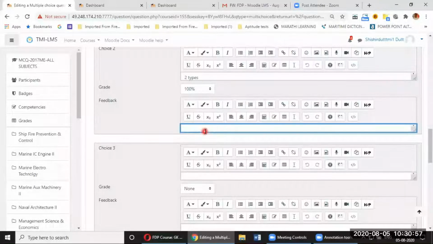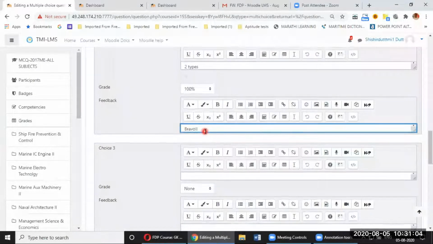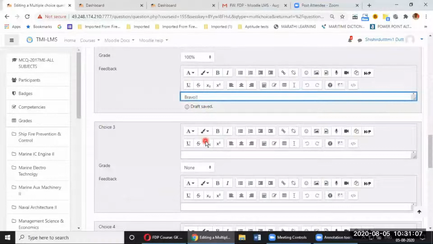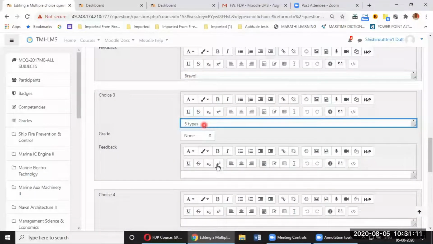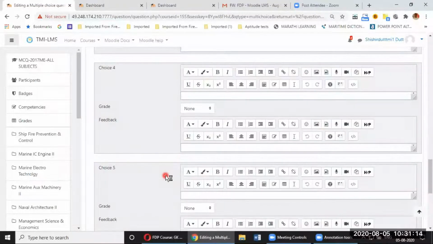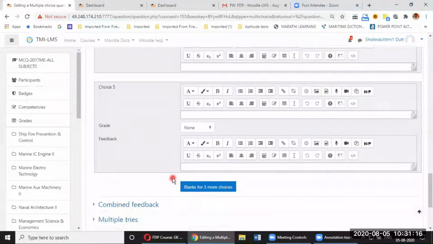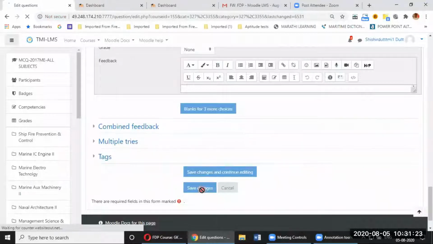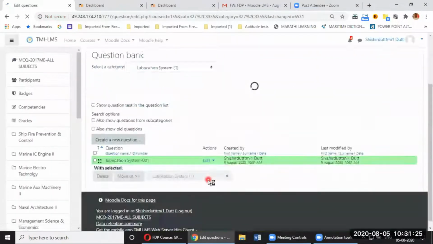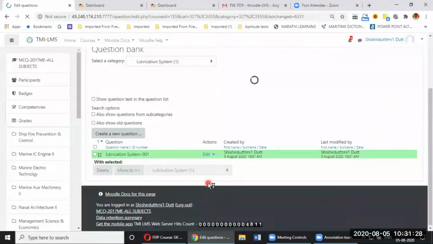You can say bravo or something. Bravo, right answer. You can give something. If you don't give, then also the prompt will come automatically: right answer. And then choice 3, I can say 3 grades or 3 types, like this. I don't have to say anything, and I can leave all the other choices blank. By default, nothing will happen to them. Okay, then I say save changes. So now 1 question has gone into the question bank.